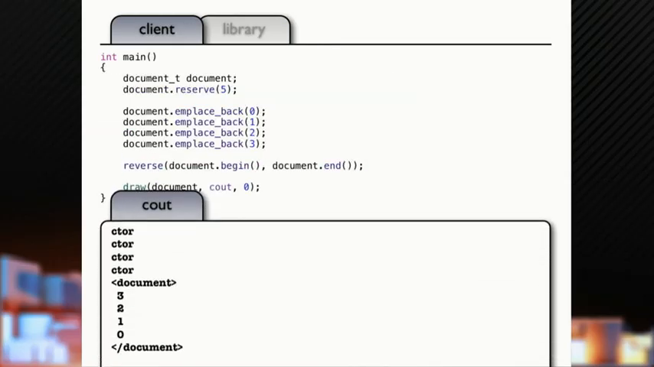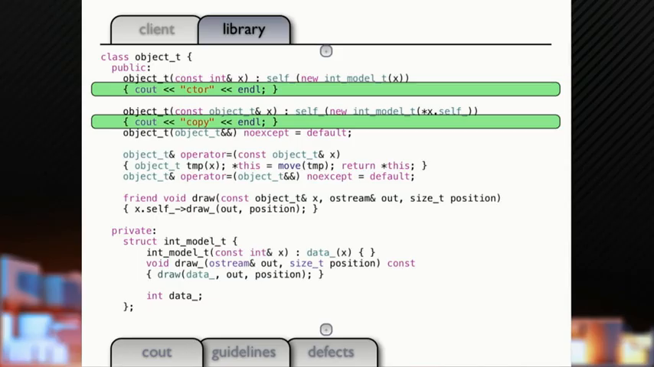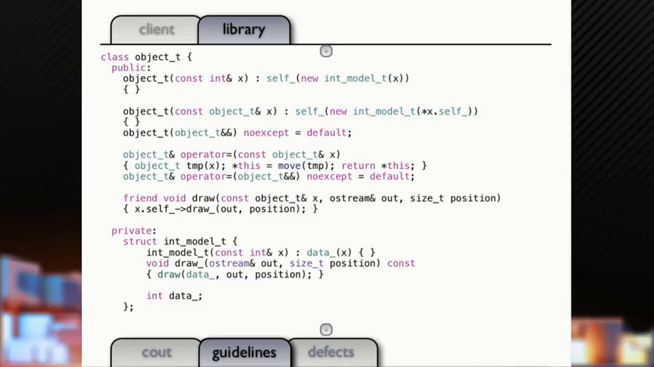Same code. All the copies go away. So this is getting pretty nice. And you see 3, 2, 1, 0. It did the reverse. So let's take that out for a minute.